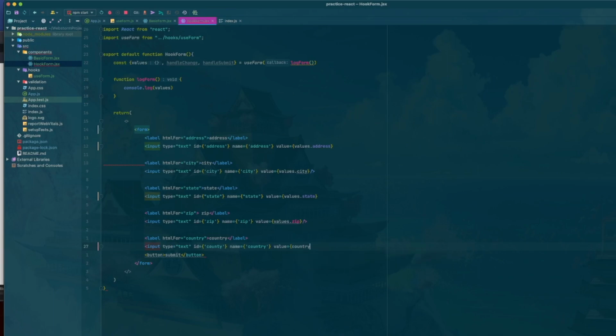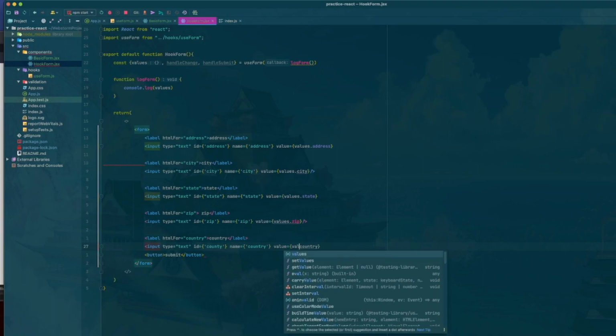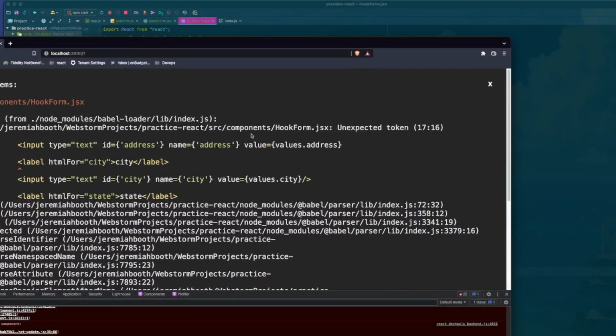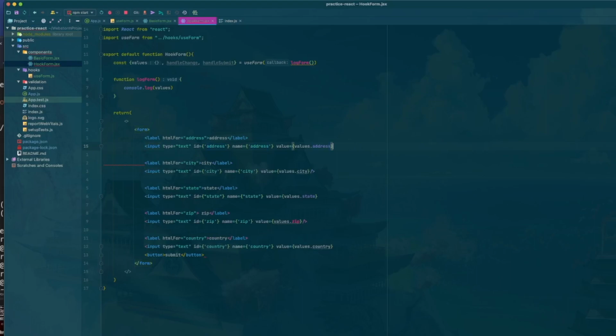And what do we have here? Country. I noticed some spelling errors here. Hold on. Let's fix those. Okay, so we have not necessarily big because it's the ID. Okay. Label for HTML. Let's see what we got here. Unexpected token. I accidentally deleted some things we weren't supposed to.